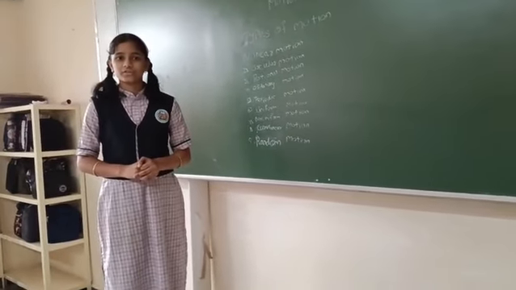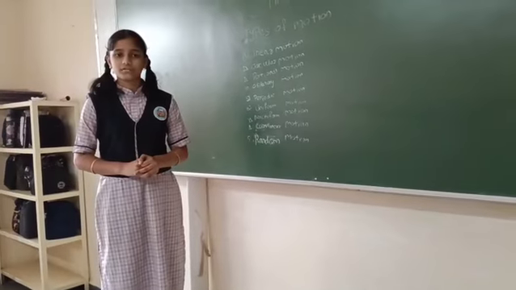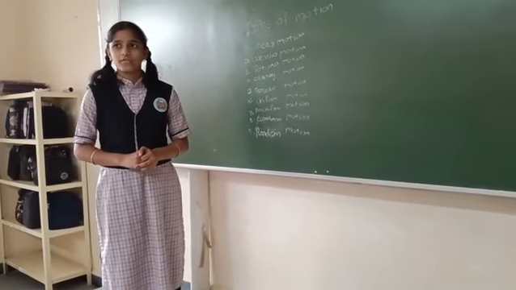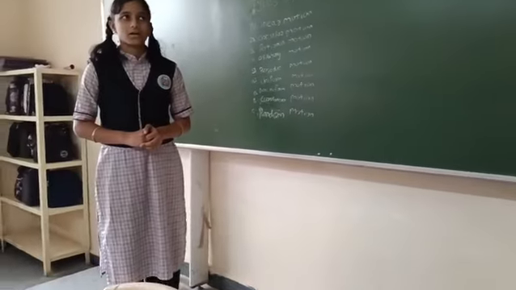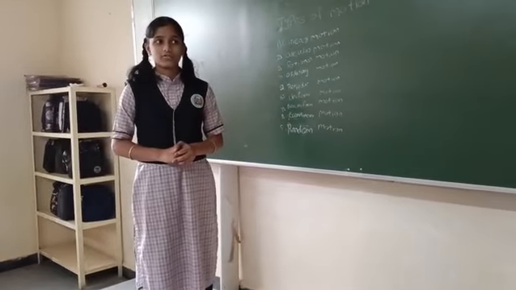Non-uniform motion: an object which covers unequal distance in equal intervals of time is called a non-uniform motion. For example, a car is driving at non-constant speed.